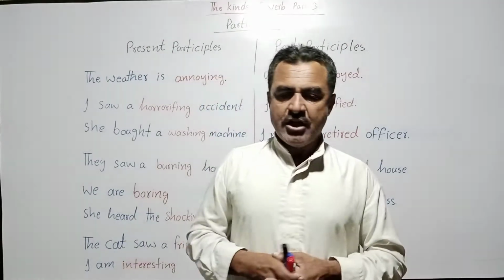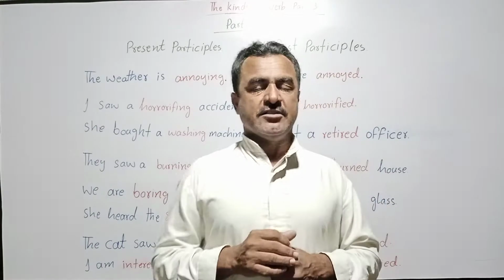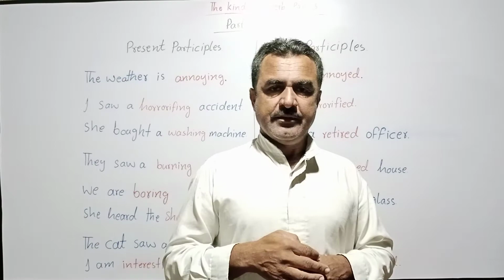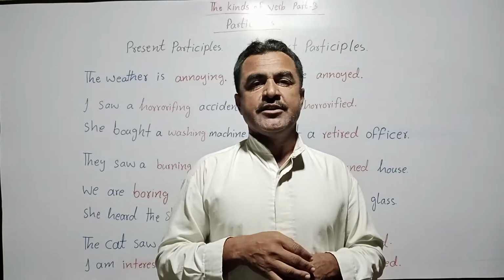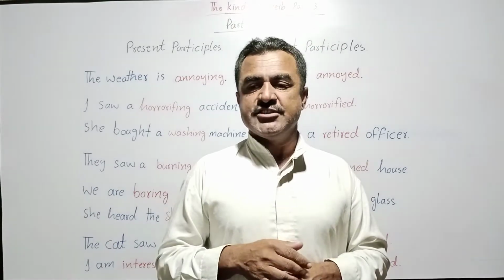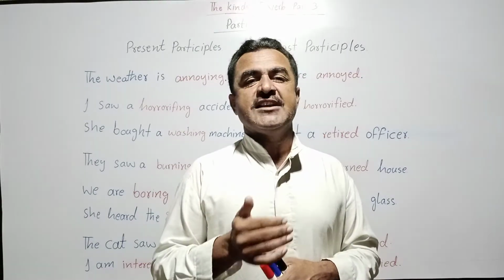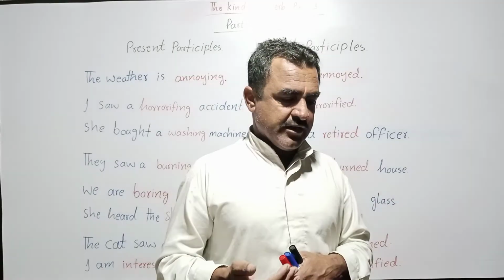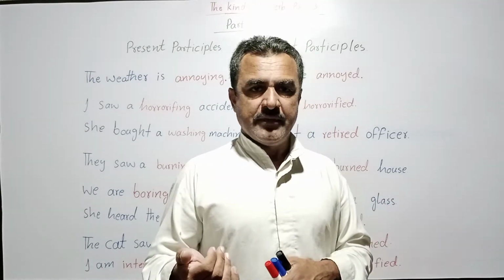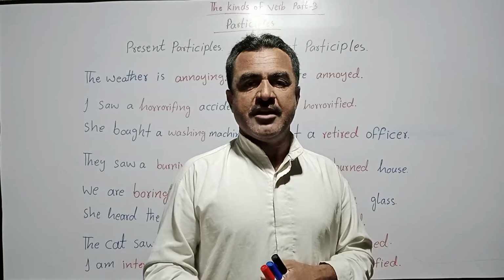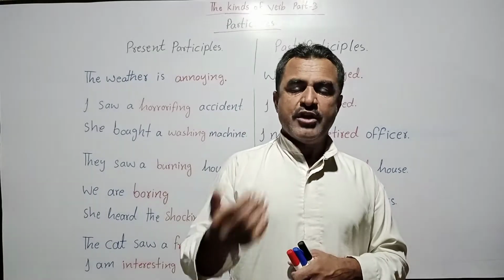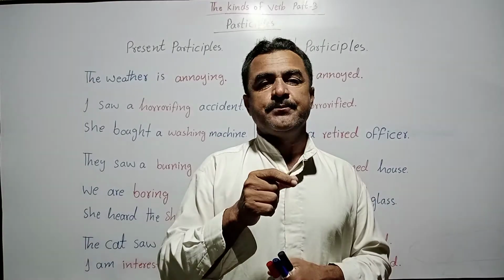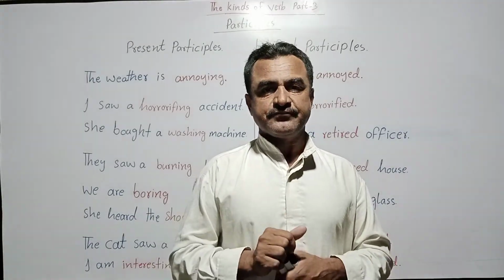Now let's shortly see what an adjective is. An adjective is a word that modifies a noun. Whenever we want to give information about a noun or talk about a noun and modify it, the word we use is an adjective.